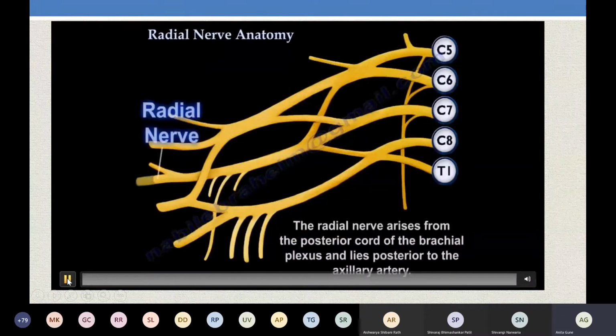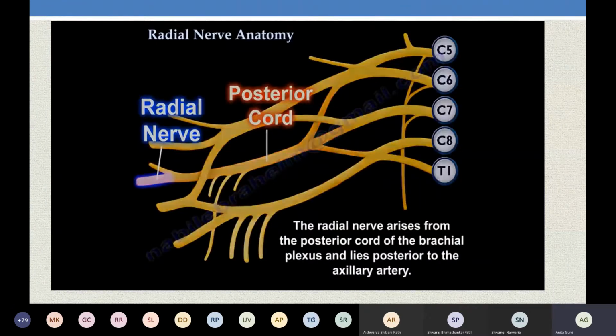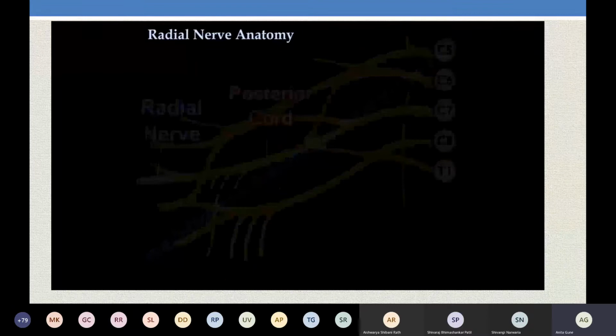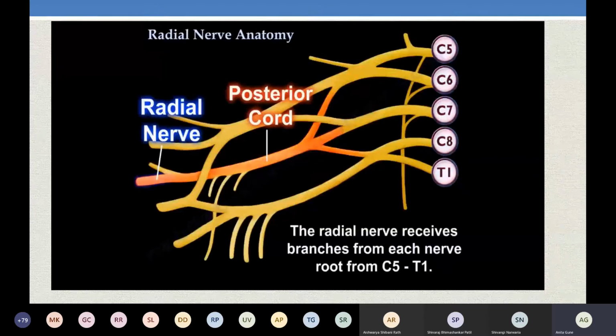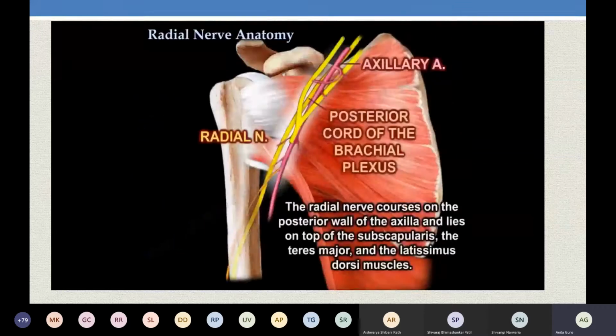Now, if you recall, your radial nerve is a continuation of the posterior cord. This posterior cord is formed by C5, C6, C7. Where it is formed, it is related to the third part of the axillary artery. So what are the root values? C5, C6, C7, C8 and T1. This posterior cord will run posterior to the axillary artery. Related to the third part of the axillary artery, the radial nerve will be given.